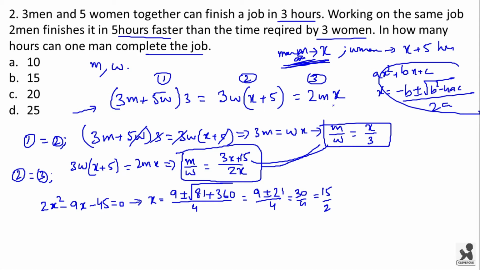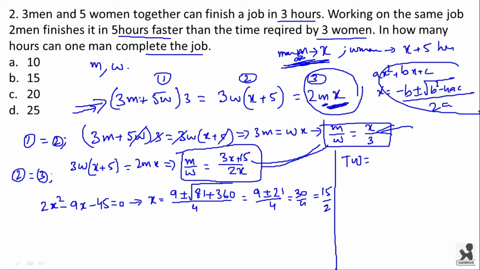Now we got the value of x. By substituting over here you will be getting the efficiencies of man and woman, and by substituting the value of m in this third equation you will be getting the total work. See here, total work is this one. Here all these three equations are total work, that is the reason why we are equating here. I think you have understood that.